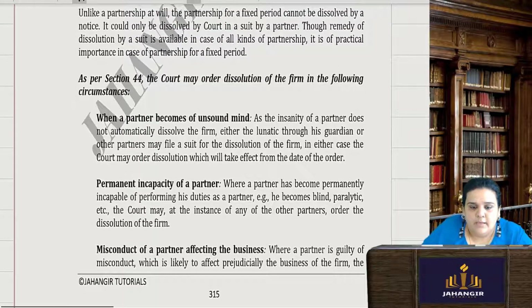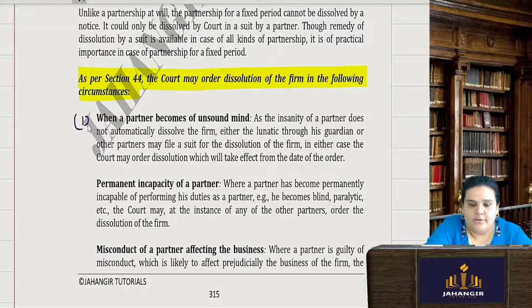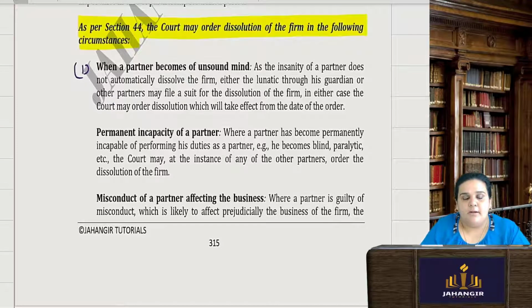As per section 44, the court may order dissolution of the firm in the following circumstances. One, where a partner has become of unsound mind. Now partnership is a contract. A partner has to be competent to enter into a contract. So if he is of unsound mind, the firm will have to get dissolved. He is a lunatic, so in that case the partnership cannot be continued. Second, permanent incapacity of a partner to carry on that particular business, say if he becomes blind or gets paralysis, any kind of medical incapacity.